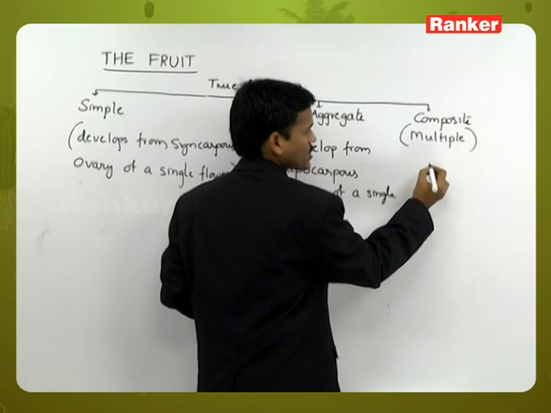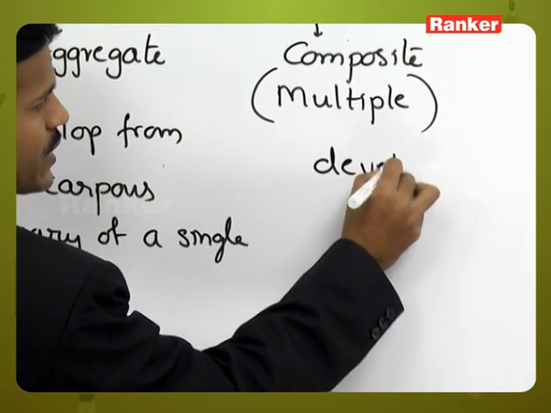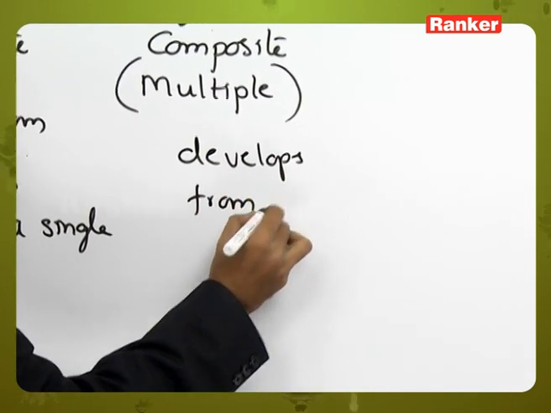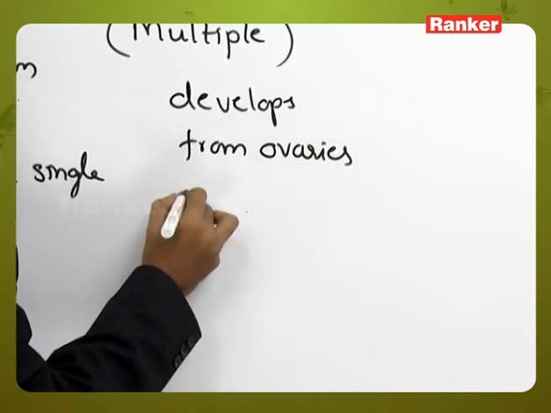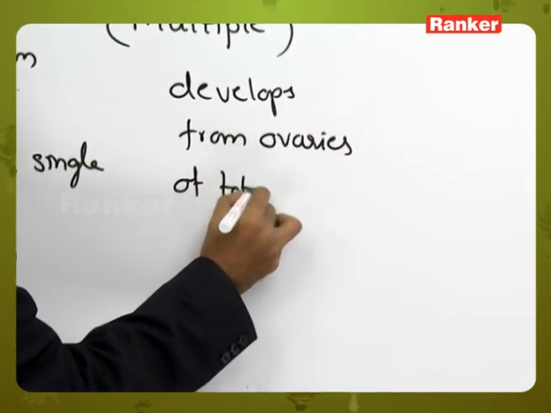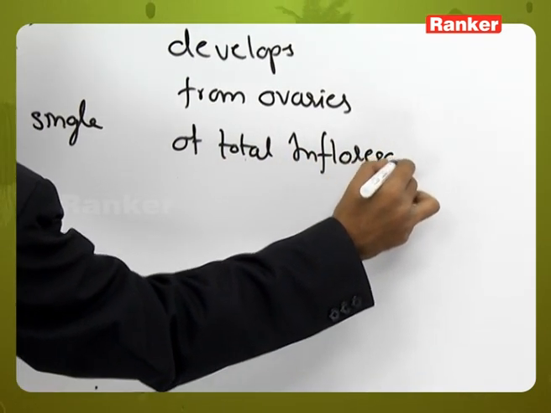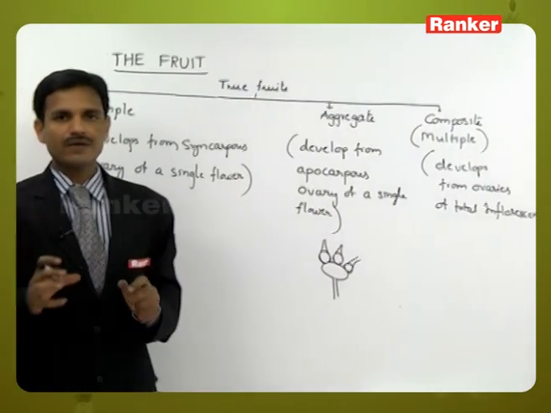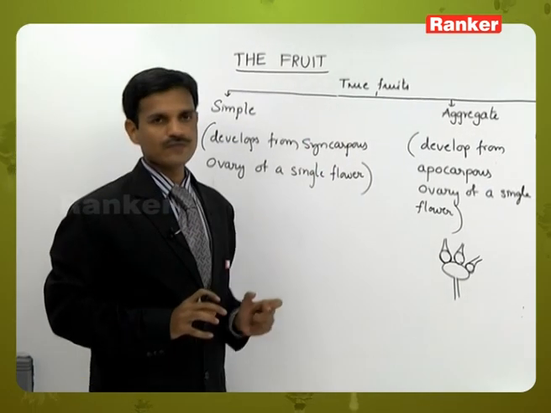A composite fruit develops from the total inflorescence, the ovaries of the total inflorescence. So this is the main difference between simple fruits, aggregate fruits and composite fruits.